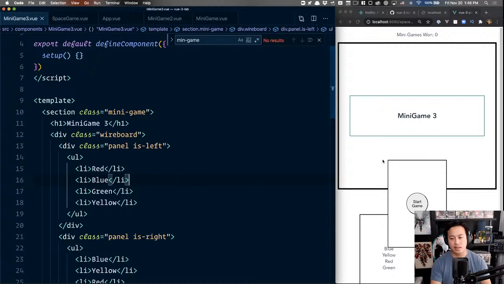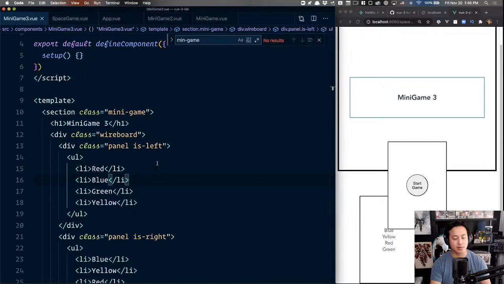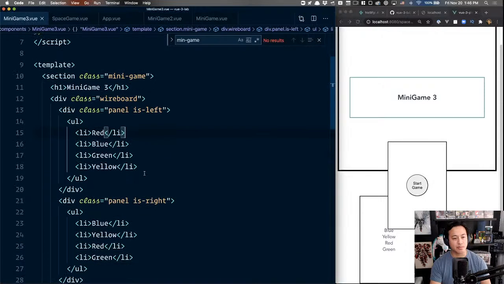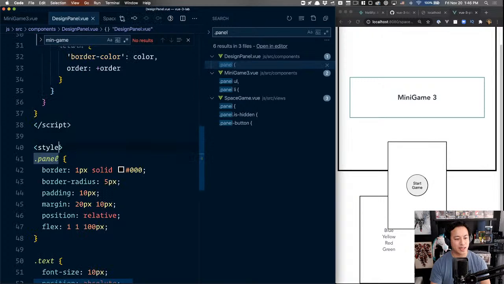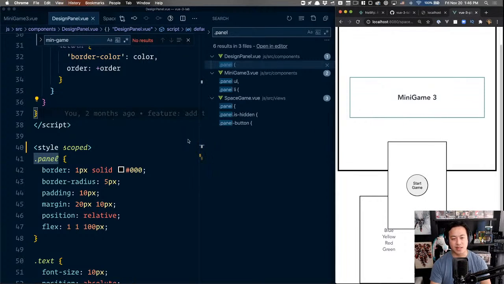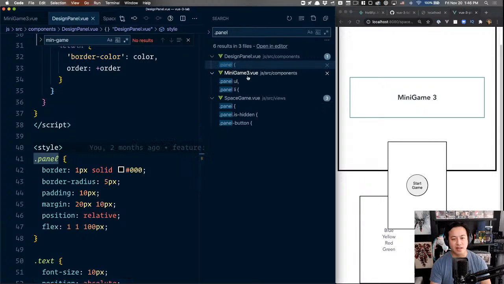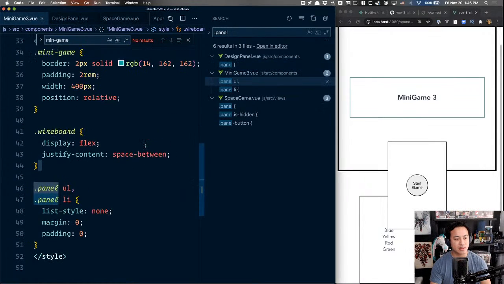So for some reason, everything's collapsed. Everything's gone. Why is it? Oh, that's weird. Panel is-left, is-right. Do I have a utility class somewhere else that's doing this? Hang on a sec. This may be, yep. So yeah, this is where styling comes in and bites us. So this is why we do want to use things like scoped and modules, for example, to prevent similar naming. But in this case, rather than go back, I'm actually just going to fix it at this level.